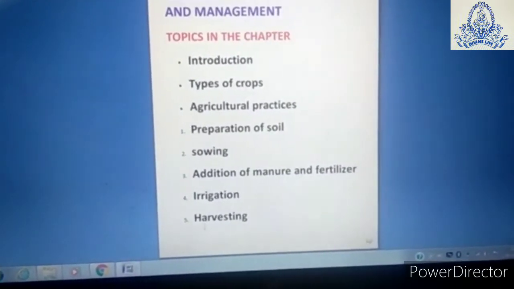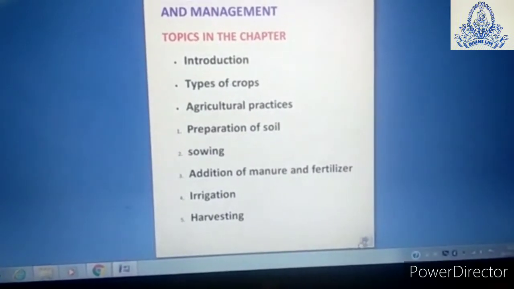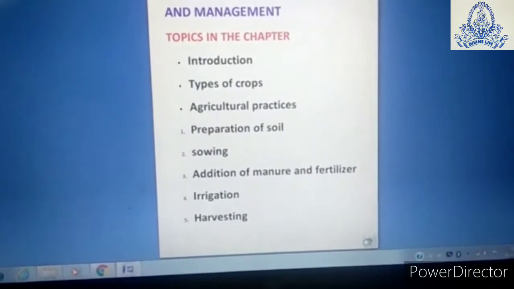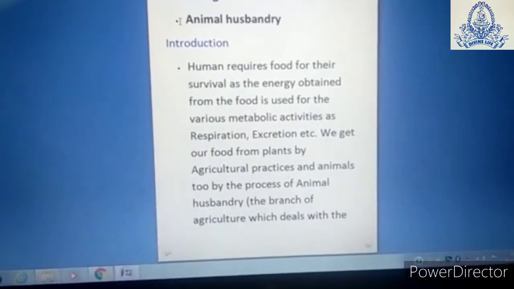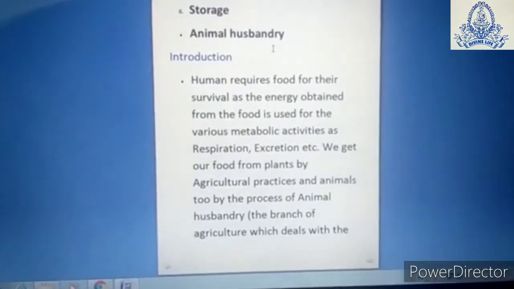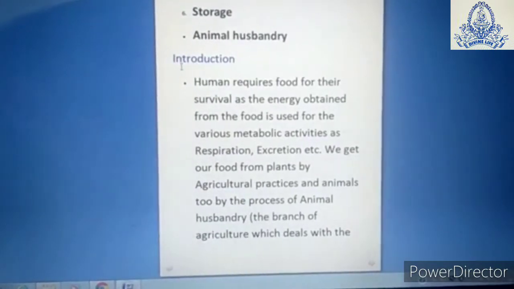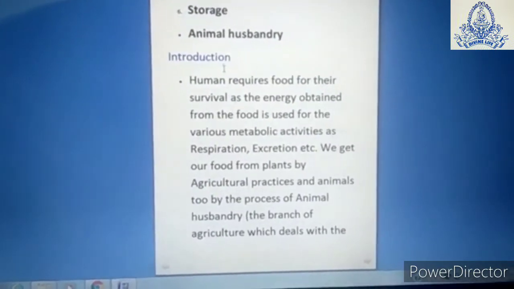irrigation, harvesting. The next topic is storage and animal husbandry. So we will start with the introductory part of this chapter.